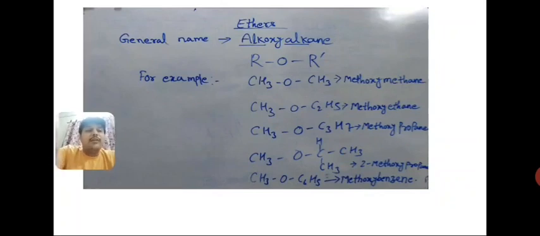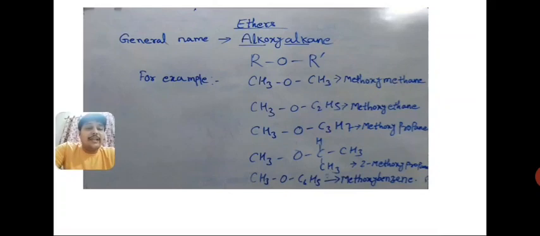And if it is attached to the first carbon of the largest side, there is no need to write the position. Like methoxypropane, this methoxy is attached to the first carbon of propane, so the position is not required. Otherwise, if you write 1-methoxypropane, that is also correct.